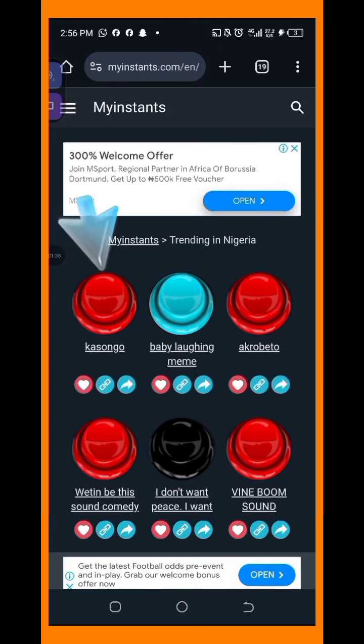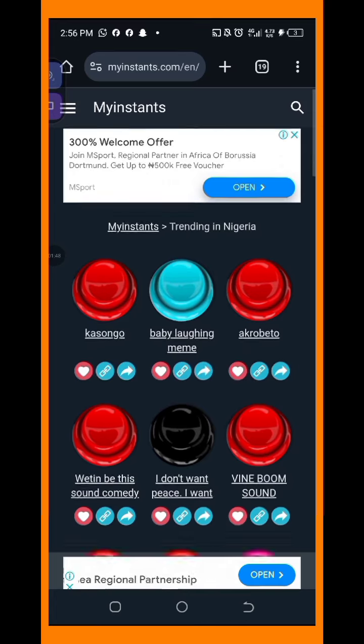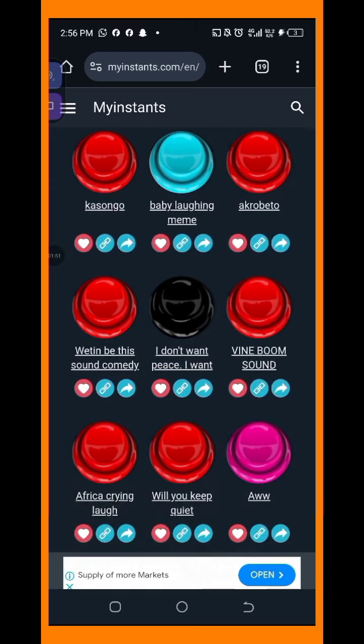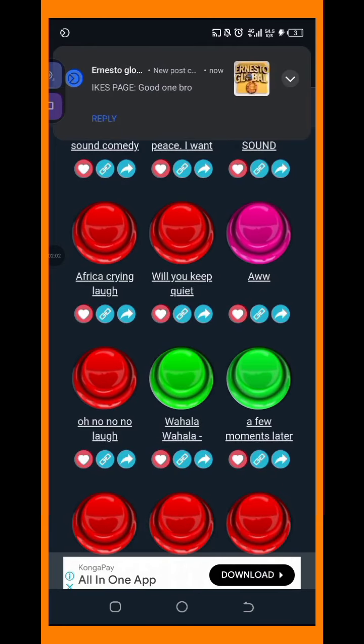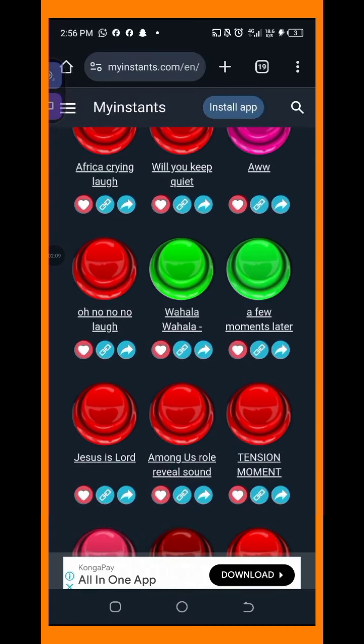Like this first one now, you see with red color. Okay, Kasongo, yo. Let me just touch it. Kasongo, yeah. You see it? Look at the second one. Now you scroll, you see many of it here. Look at this one. Will you keep quiet? Will you keep quiet? Look at this one. You see it? Okay, you see? Look at this. Wahala. You see that? So you see this one? Jesus is Lord. Jesus is Lord.